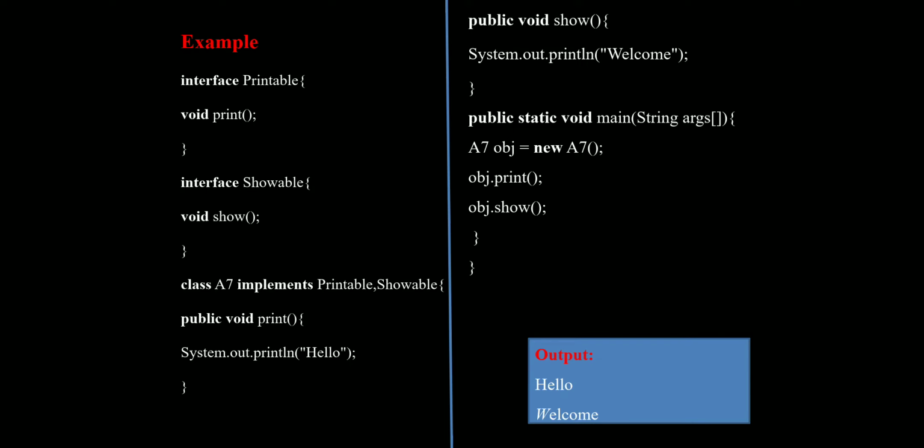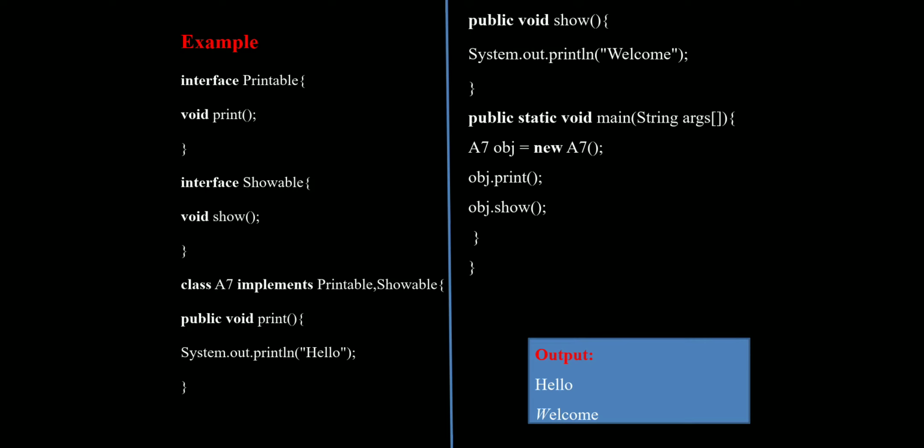In the showable interface, they declared the void show method. These two interfaces are implemented in the A7 class. The A7 class implements both interfaces, first printable, second showable.